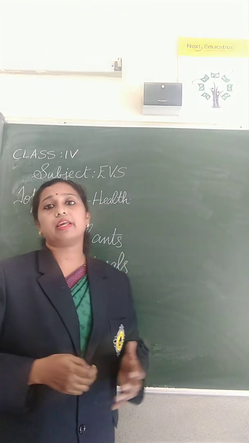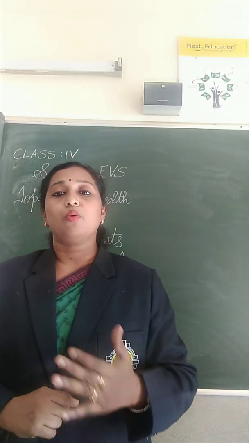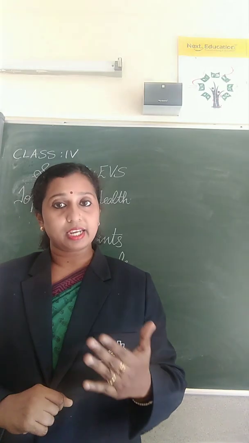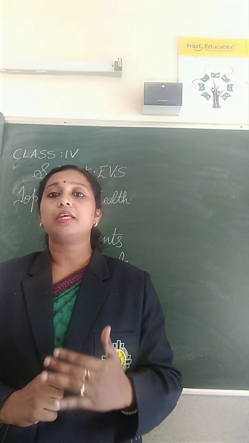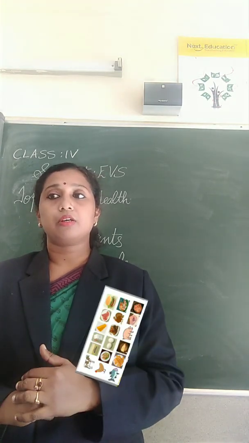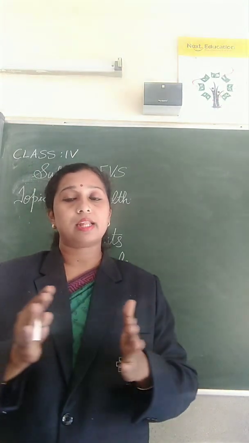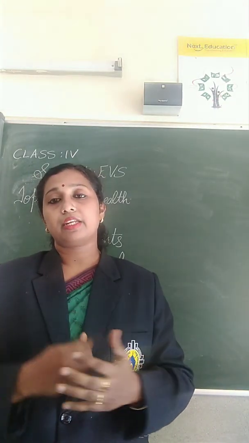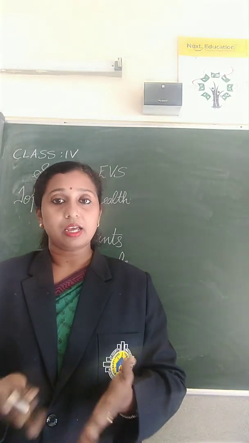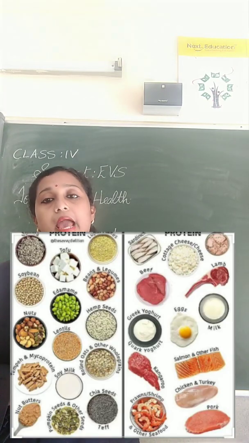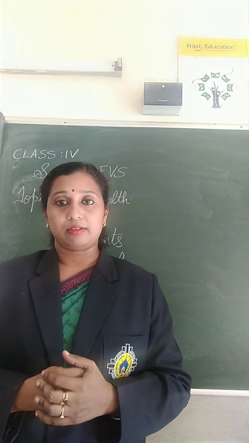And you know there are varieties of food items. The food items that we get from plants are vegetables, fruits, pulses, grains, etc. And the food items that we get from animals are milk, meat, fish, egg, etc. So there are two sources of food, that is the plant source and the animal source.